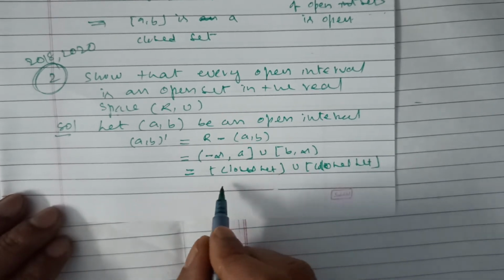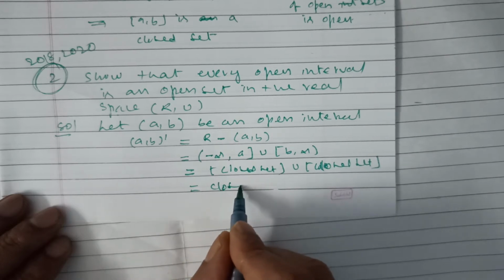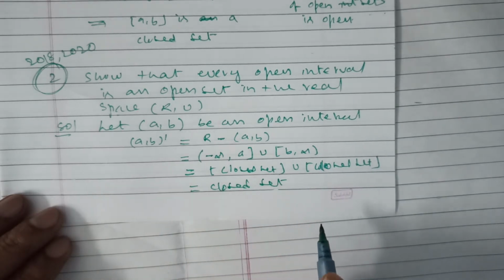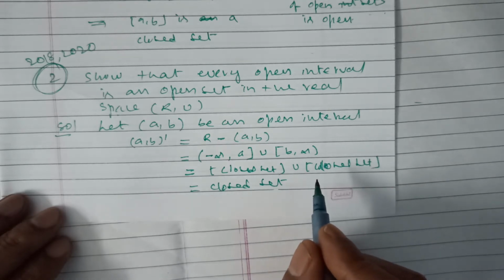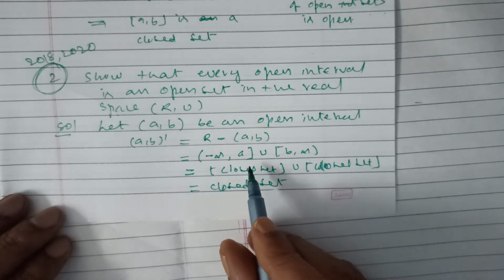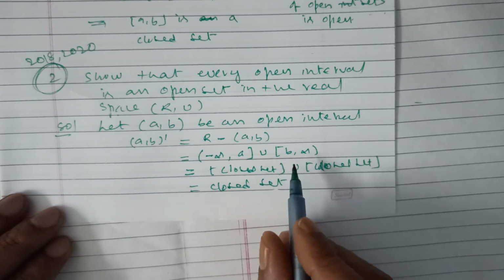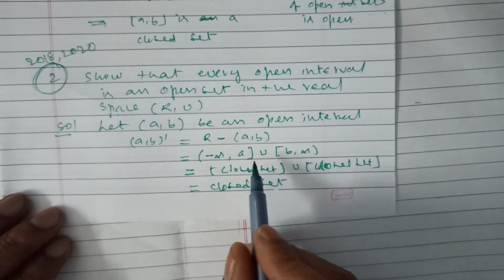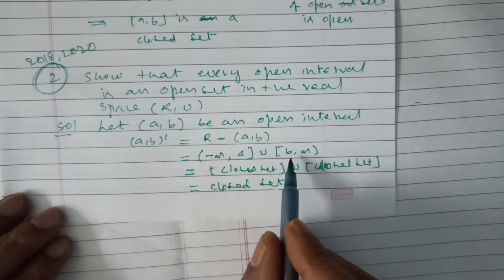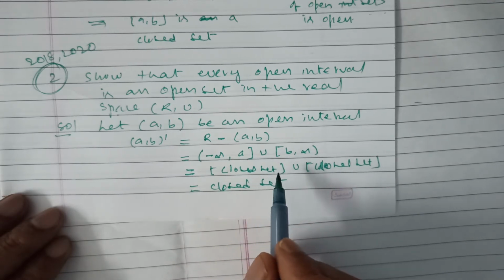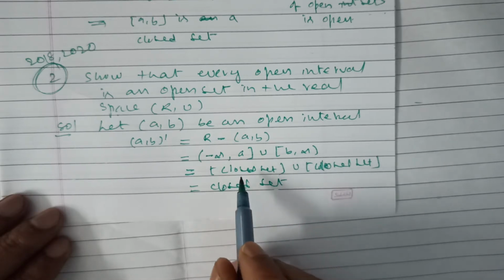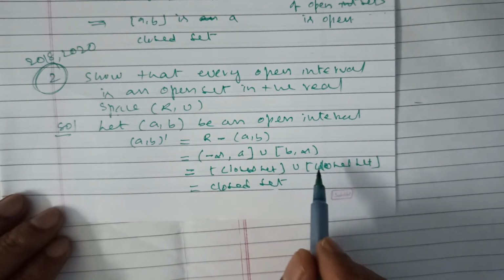So the union of closed sets is again a closed set, because different elements are there which are closed sets. If a common element is there, it would not be a closed set. Here is a, here is b, no common element a or b, so that this is a closed set and this is a closed set.